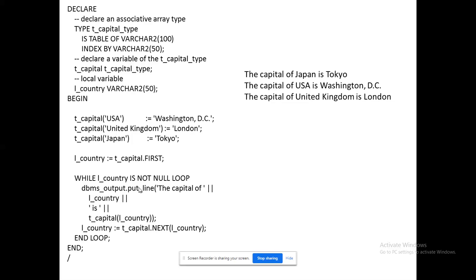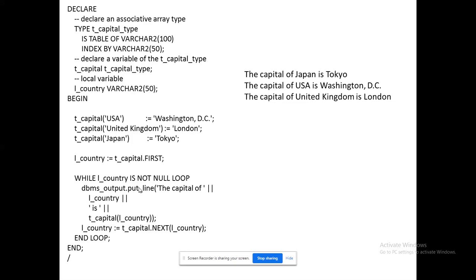Already I have shown you next. Here first is also there. Check that variable: i_countries := t_capital.first. I'm initializing the first element. Still my array would not be empty, that I have to move forward. The temporary variable that I'm going to use here would be helpful for me to fetch the value and store it in the corresponding variable, and I could roll over on that. So that could be the major thing.